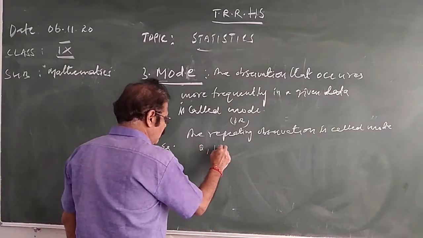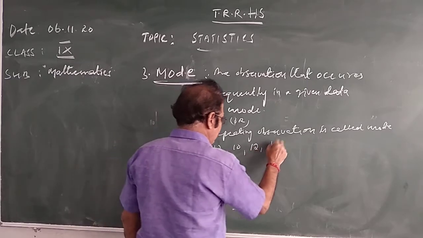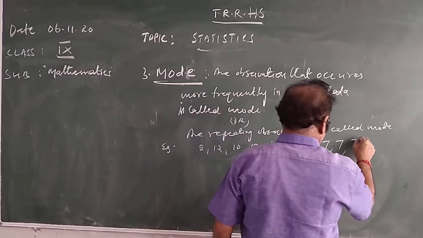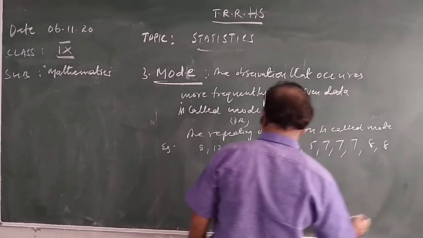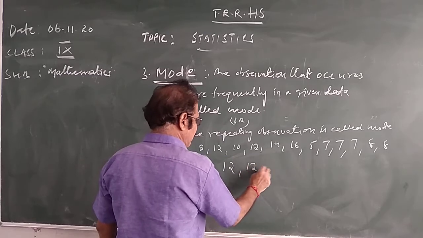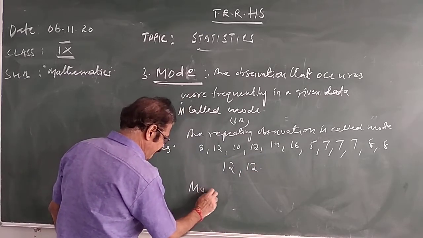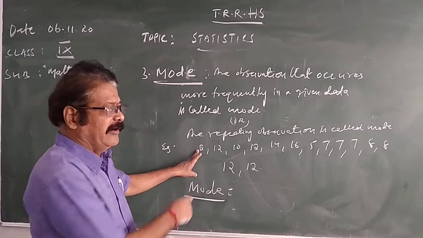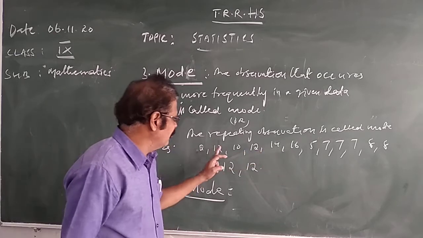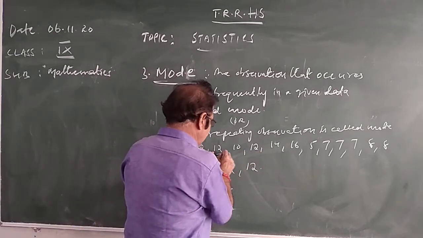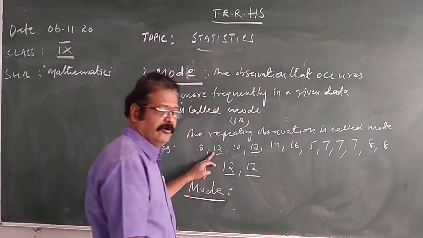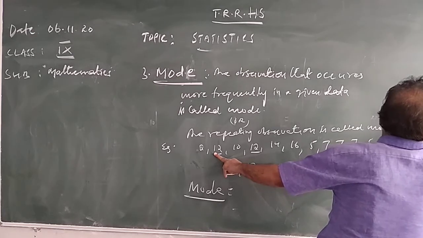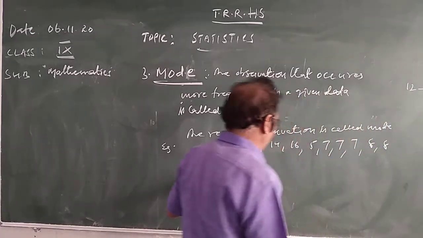Example: 2, 12, 10, 12, 14, 16, 5, 7, 7, 7, 8, 8, 12, 12. So here, which observation occurs more times? 2 occurred only one time, it is not more. 12 how many times? 1, 2, 3, 4 times. The observation 12 occurred 4 times.